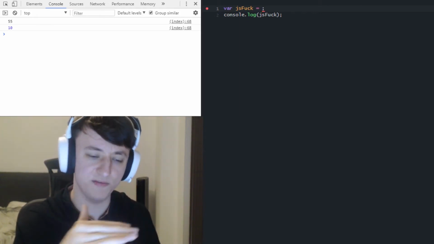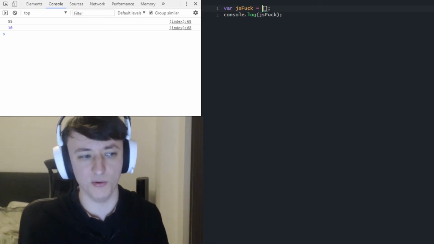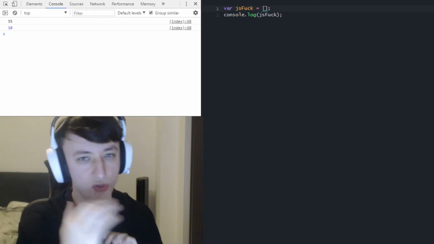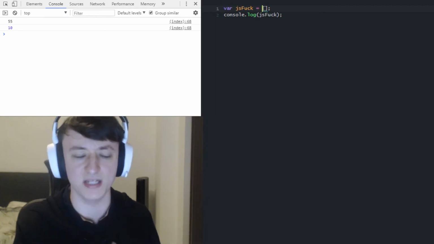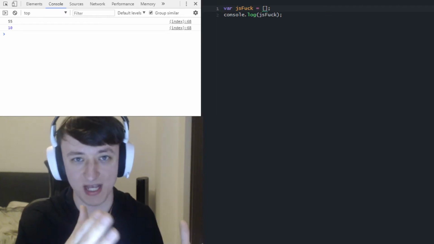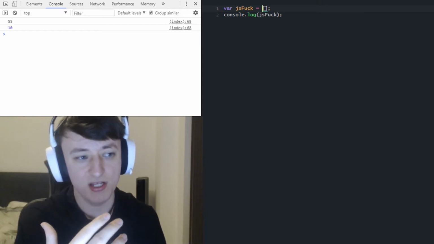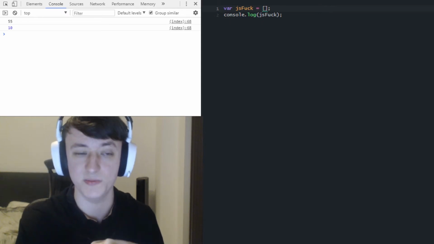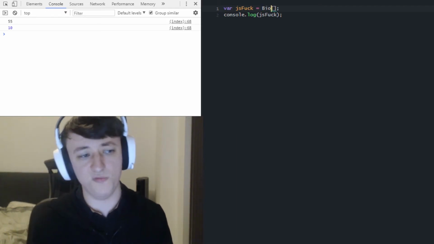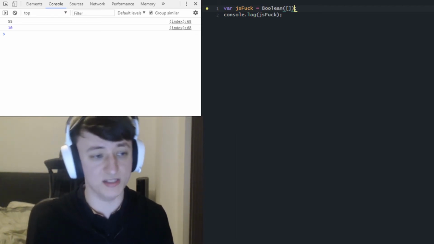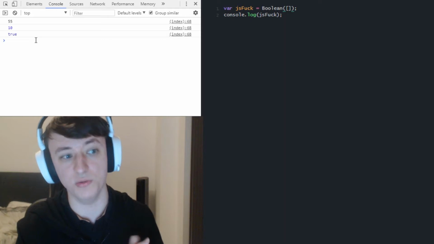We're literally just changing a value from one type to another, but we can use that to our advantage because what we can create is an empty array. Now, an empty array is considered true in JavaScript. There is a list of only a few falsy values, things like 0 and undefined, that JavaScript considers false, as in when you convert or typecast those into a Boolean, it says that they're false values. But anything outside of that list is going to be considered true, and an empty array is outside of that list. So if we use the wrapper we used earlier, but this time we use the Boolean wrapper, and we turn this array into a Boolean, we get a value of true.